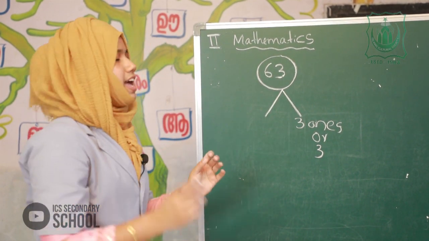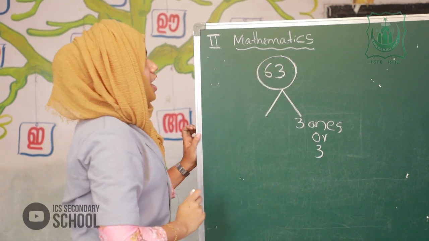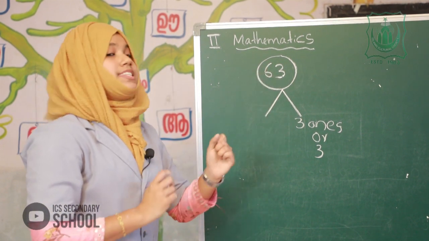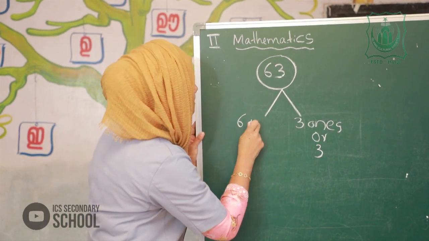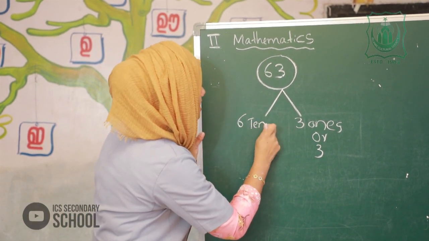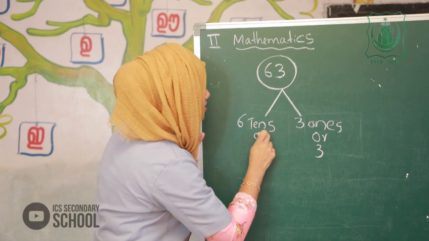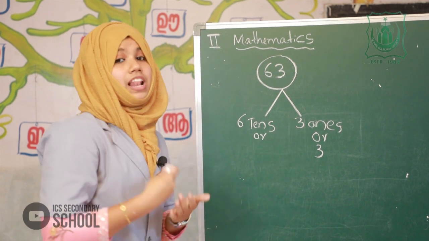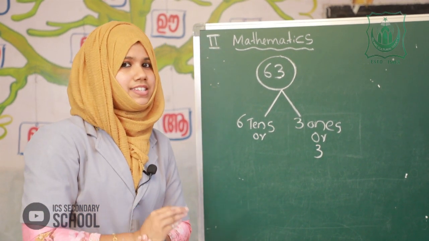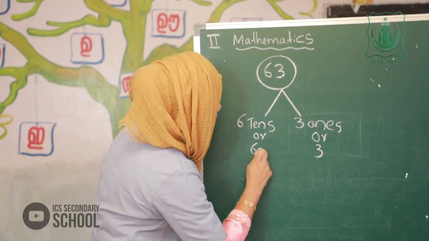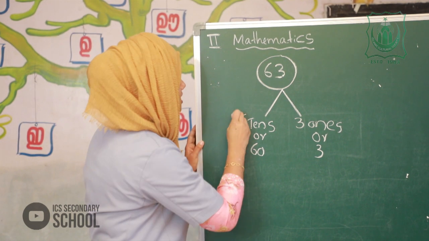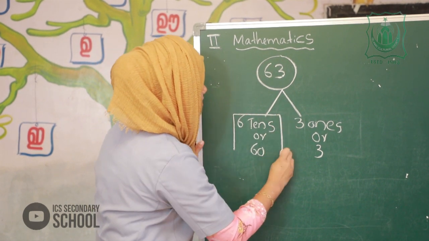Next is tens. The place value of 6 in 63 is 6 tens. Yes, very good. I think you have studied well about the ones and tens. Okay, 6 tens are 60.